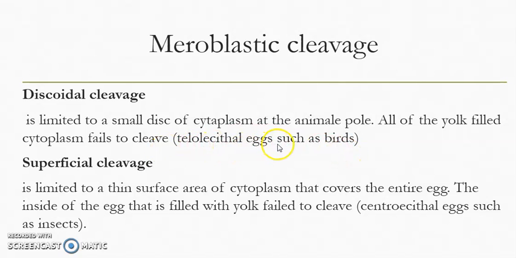An example is the telolecithal eggs, the eggs in which the yolk is present on one side, as in the case of birds. Superficial cleavage is the type of cleavage that is limited to a thin surface area of the cytoplasm that covers the entire egg, and the inside of the egg is fully filled with yolk and unable to cleave. This type of cleavage is present in centrolecithal eggs, eggs that have the yolk in the center, so they divide in the periphery. The cleavages occur only in the periphery, in the boundary.